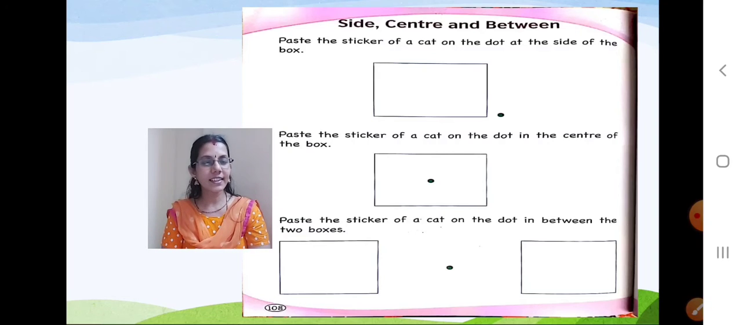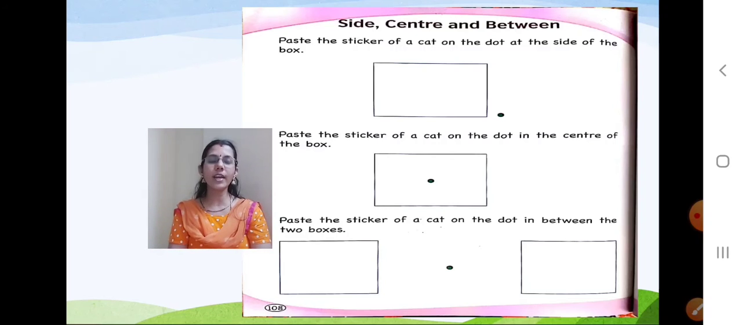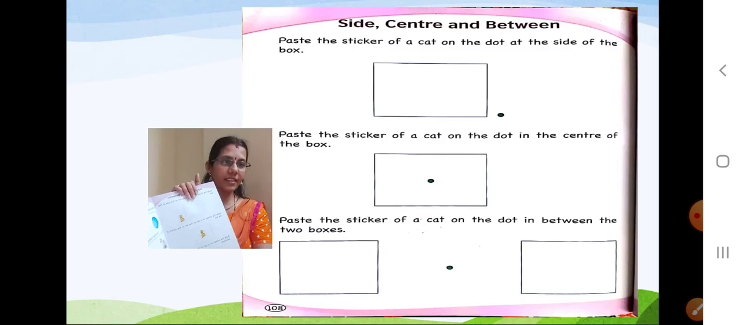Now, children, first read the heading. Paste the sticker of a cat on the dot at the side of the box. What is that? They have given a box, correct? And first there is a dot. Which side? Side or middle or between? Side. Yes, the first thing is on the side. Correct.